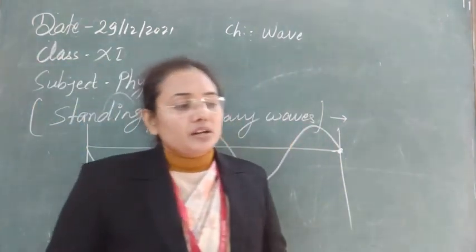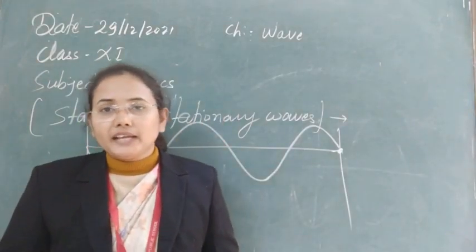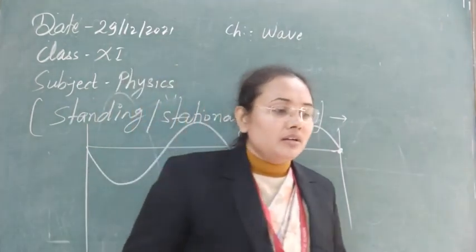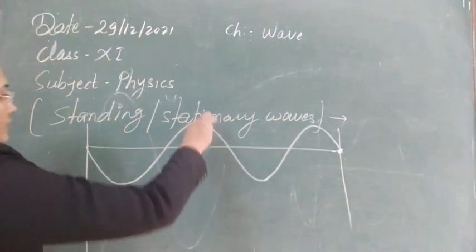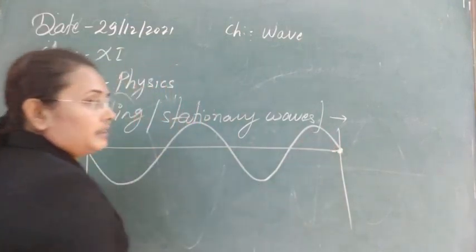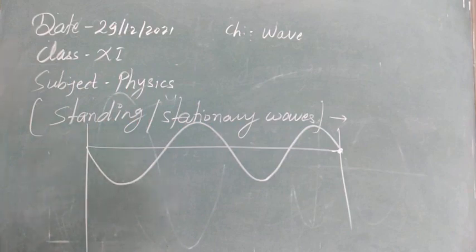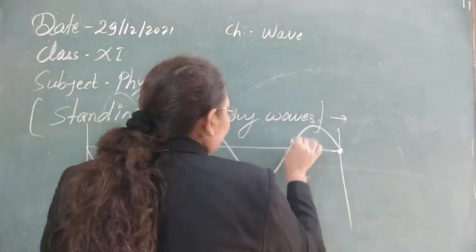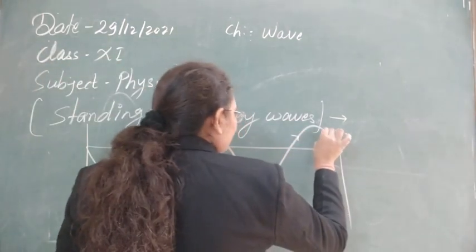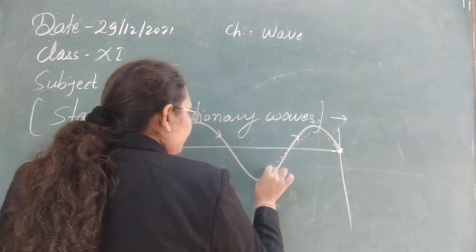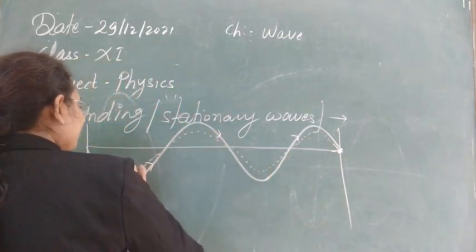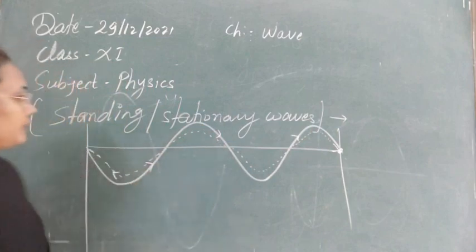The production of the stationary wave depends on the phase between the two waves, that is, the phase between the reflected wave and the incident wave. For example, let us suppose the two waves have the same direction of propagation. Here this is the incident wave that is coming. Now, by dotted lines, I am showing the reflected wave that is coming here.